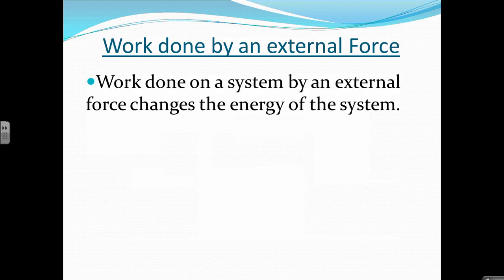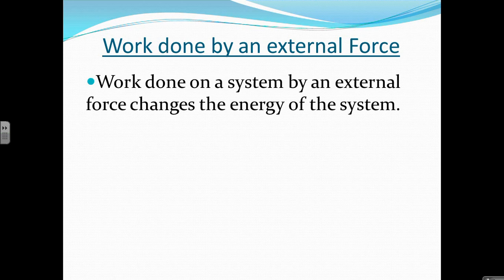We can also look at conservation of energy with the idea of something outside of the system working on it. So I said when I defined conservation of energy that it applies to an isolated system, a system where no forces are acting on it from some external force. But what about if there is an external force acting on the system? And this is not a very uncommon idea. You know, things are pushed back and forth by external forces. So what happens when an external force pushes on a system?